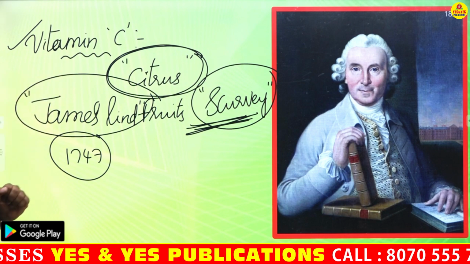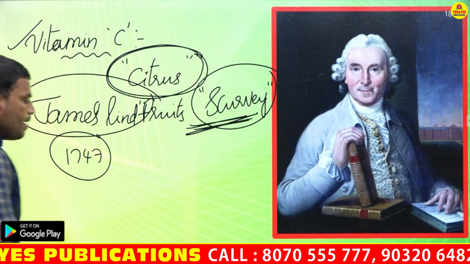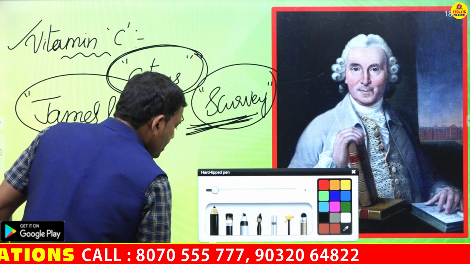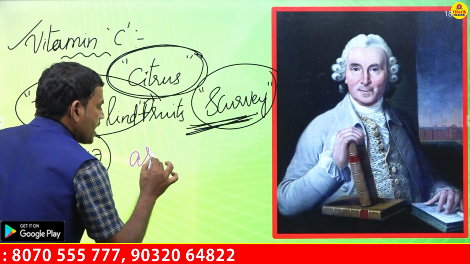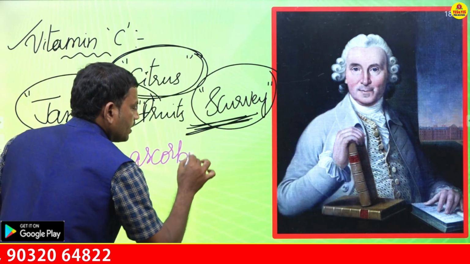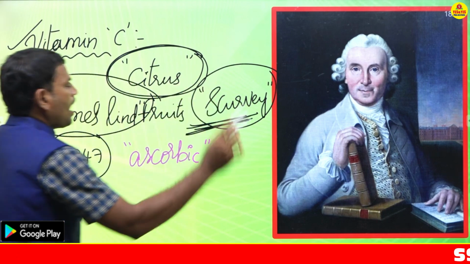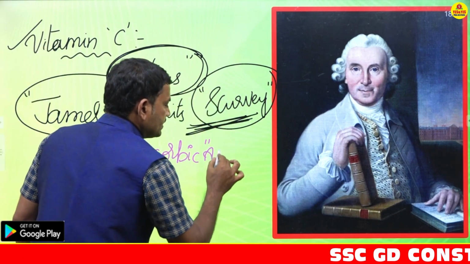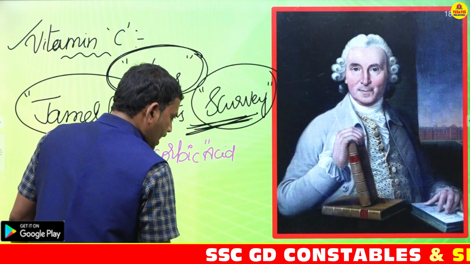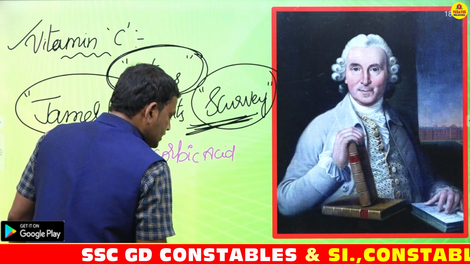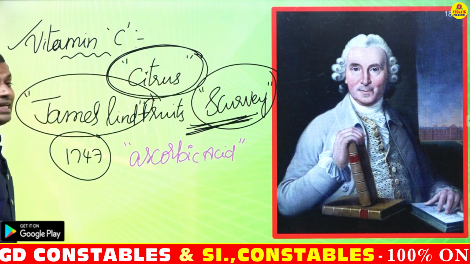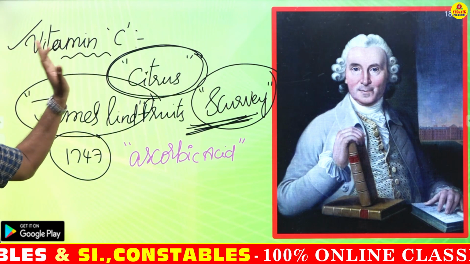Now, the chemical name of vitamin C is ascorbic acid. So this ascorbic acid is the chemical name of vitamin C.